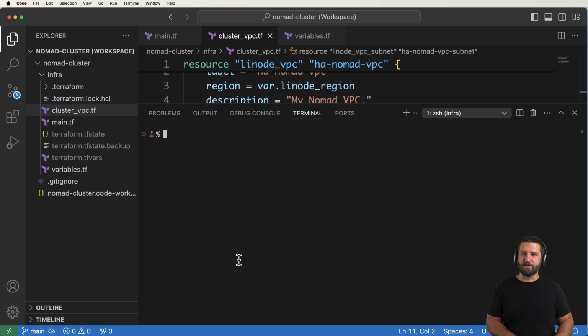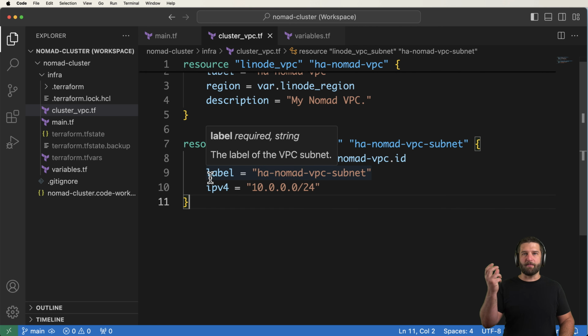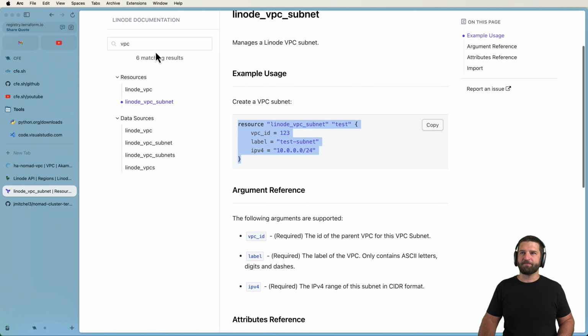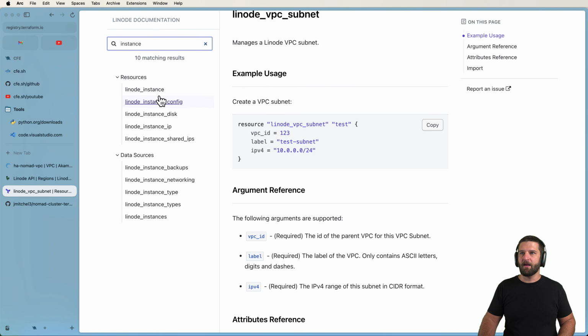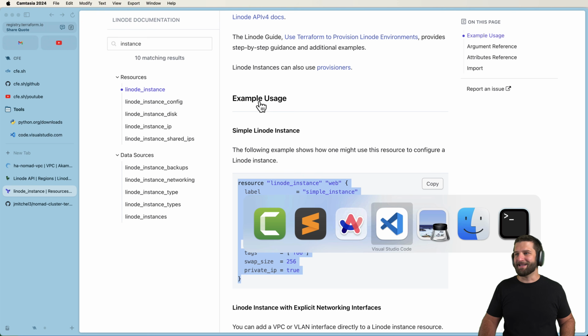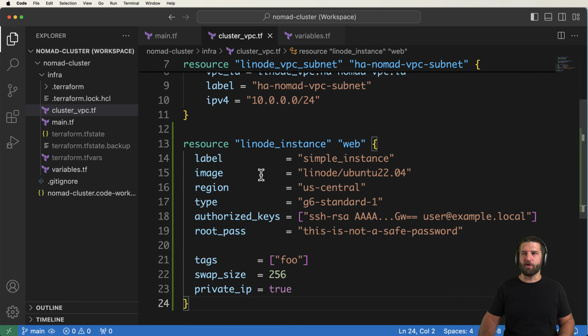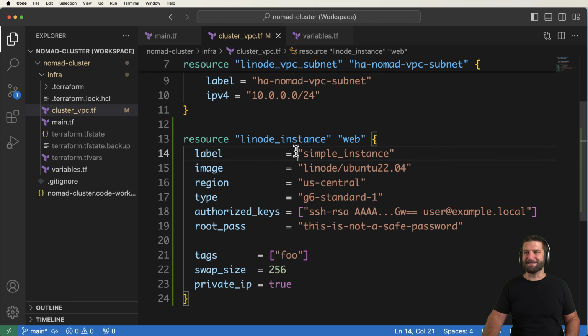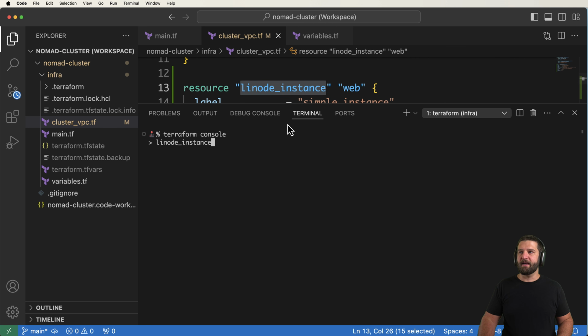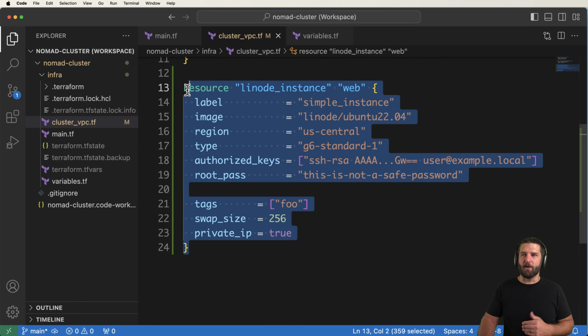But as soon as we start using the console, do keep in mind that some of the resources might need to be provisioned already. So for example, let's jump into the registry, and I'm going to type in instance, and grab an instance, and copy and paste this one right here, even though it's not a great instance. I just want to show you an example of what I mean. If I paste this instance in here and then run into the console and try to do instance.web and hit enter, it gives me this known after apply. In other words, Terraform is not aware of what's going on with this just yet.